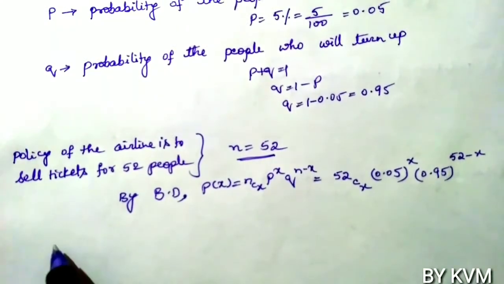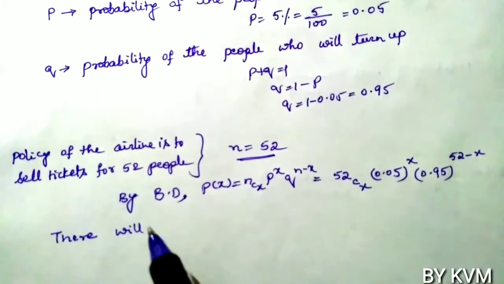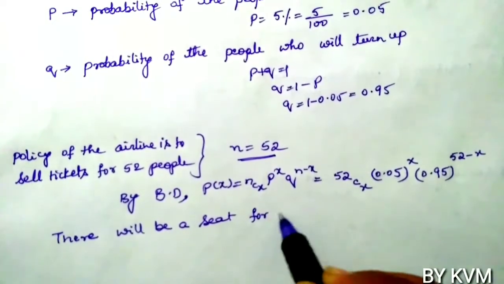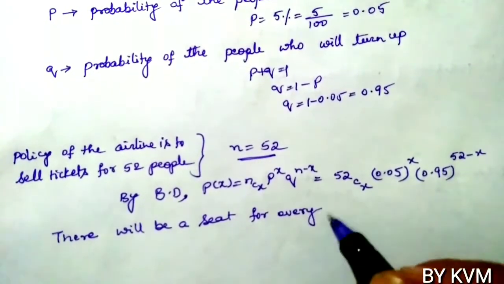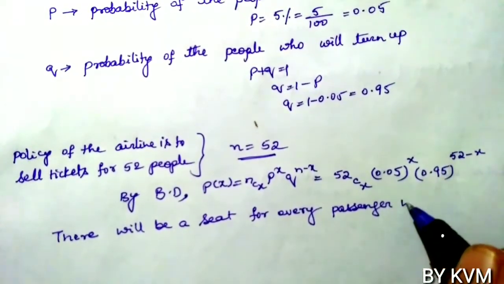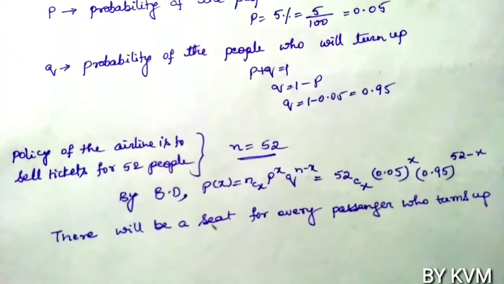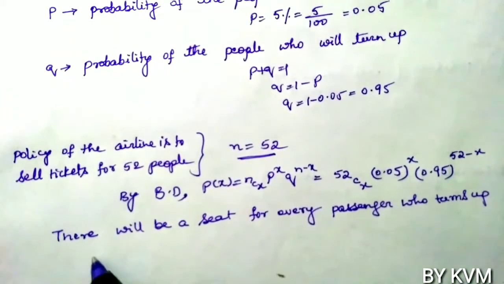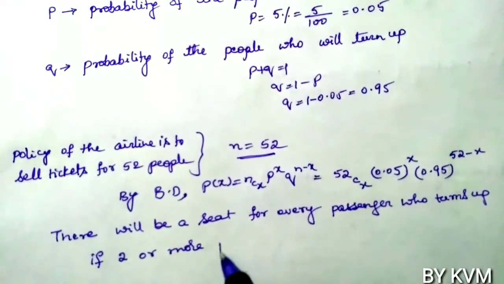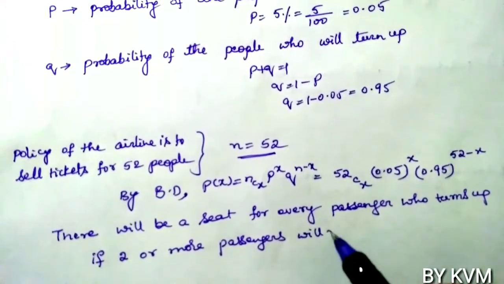Now there will be a seat for every passenger who turns up if 2 or more passengers will not turn up.